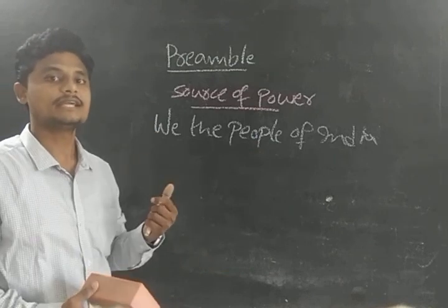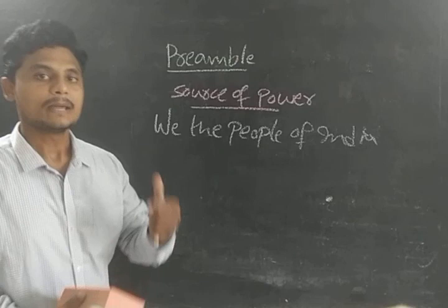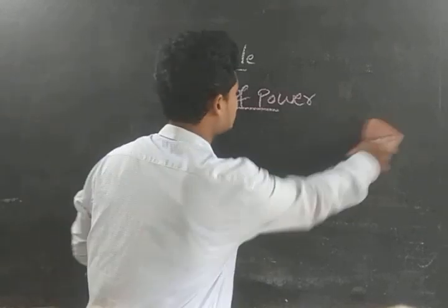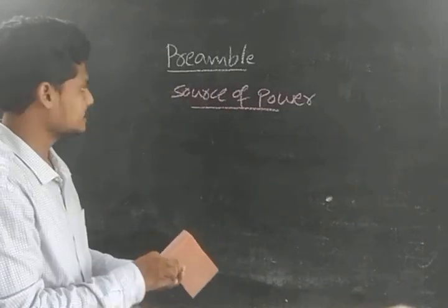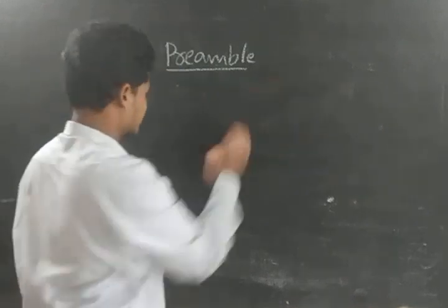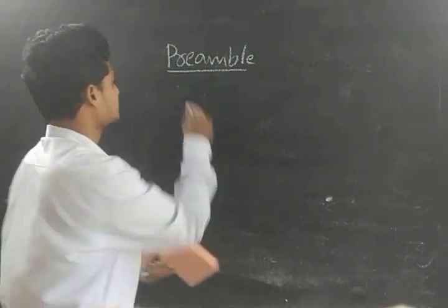That is, I said, the nature. What is the nature of our preamble? If you see the nature of the preamble, I will write here: nature of our preamble.